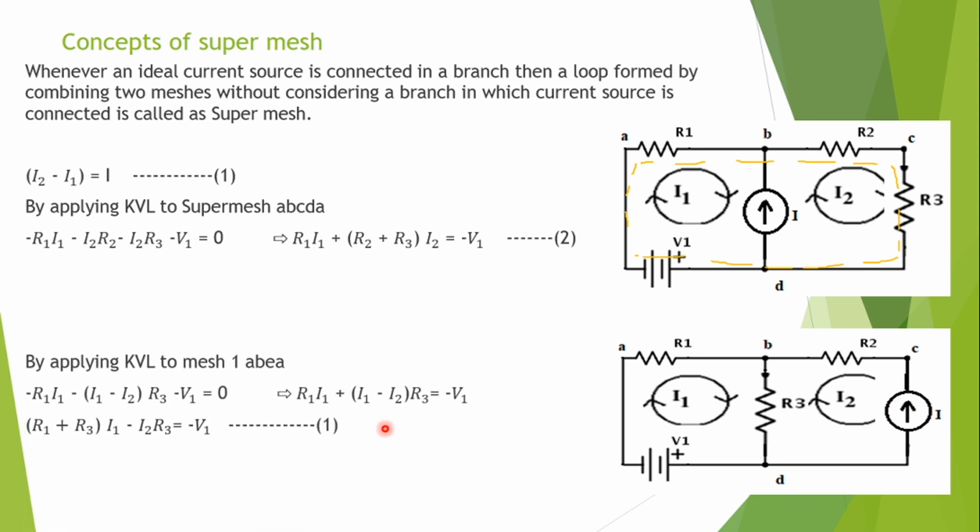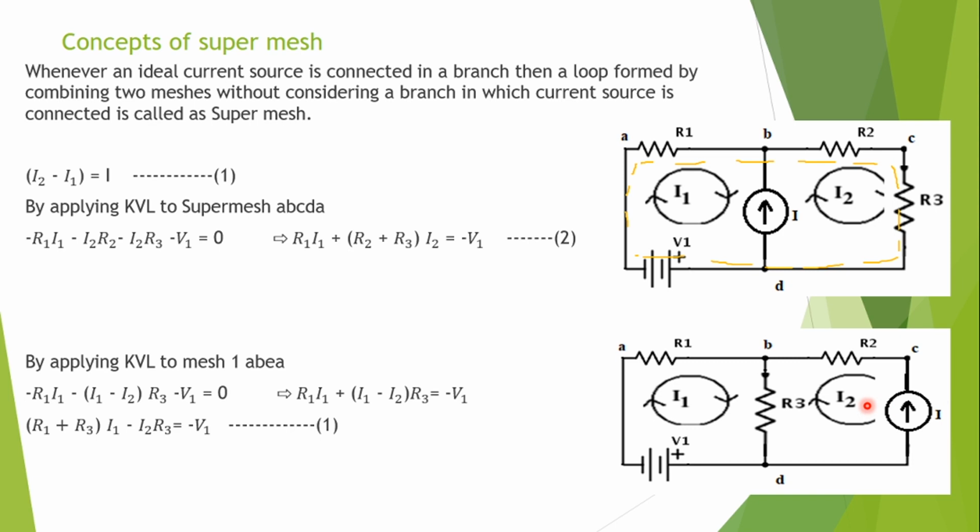By applying KVL to mesh 1, what will happen? Minus R1 I1 minus (I1 minus I2) R3 minus V1 equals 0. So (R1 plus R3) I1 minus I2 R3 equals minus V1. This is as we did in the earlier case. Now here I cannot apply KVL to the second mesh because an ideal current source is present in it.